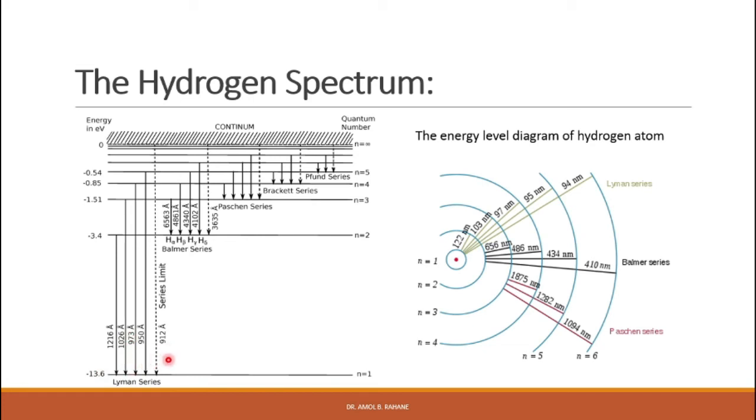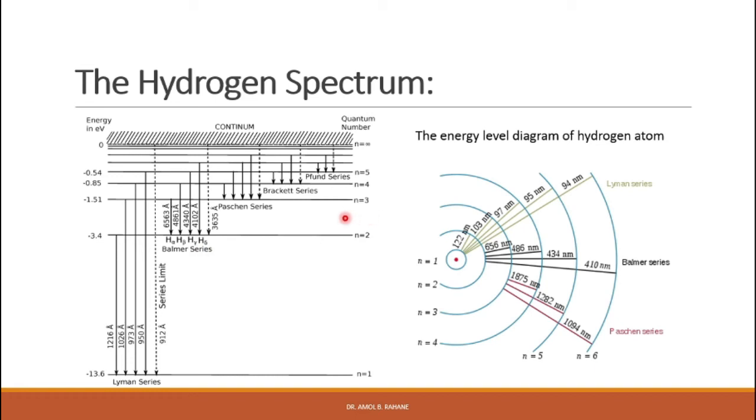Thus, the Lyman series occurs when transitions occur to the n equal to 1 level from higher energy levels, right? So this is the Lyman series, and its series limit is shown by the dotted line. Then for n equal to 2, the series is called the Balmer series. So all the transitions coming to n equal to 2, where I am calling this quantum number n, is called the Balmer series.